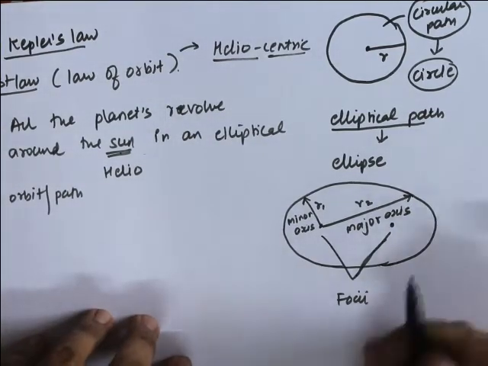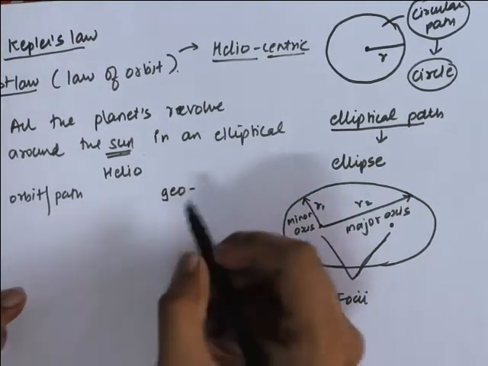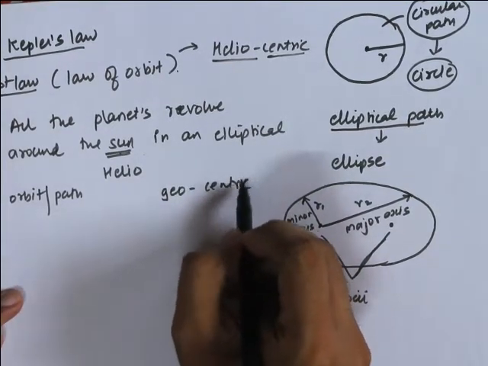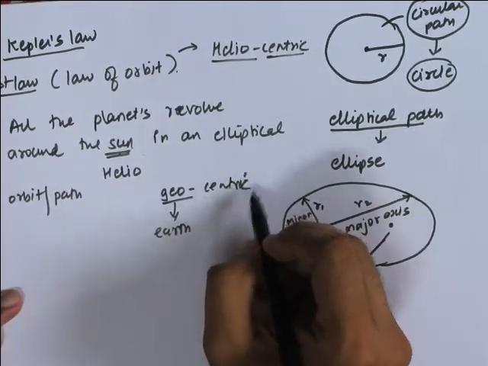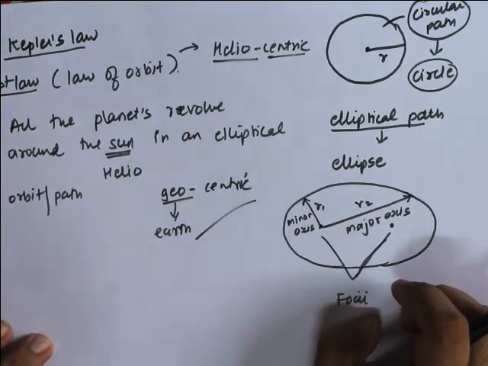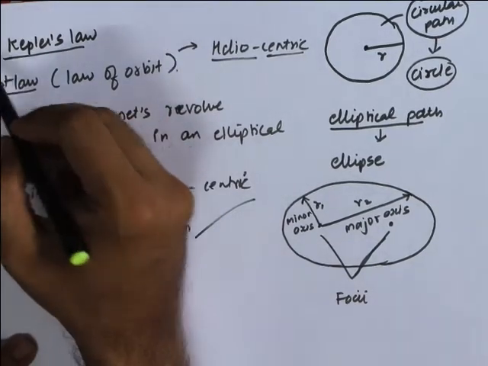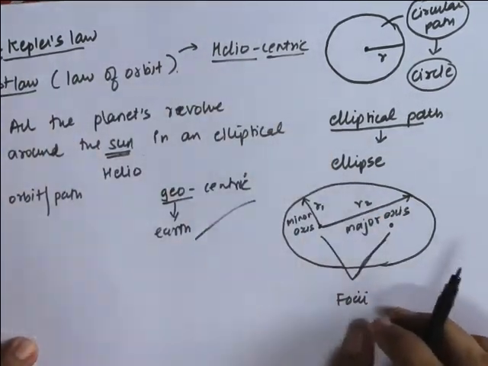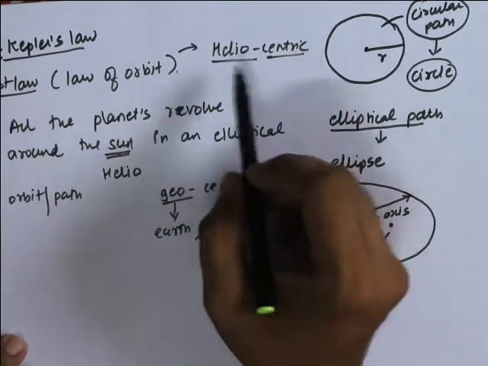At that point of time, the king and the church proposed the geocentric theory. Geo means what? Earth. So the church and the king said that the earth is at the center and all the planets, even the sun, revolve around the earth. But Kepler made experiments and calculations, and based on those he proposed the heliocentric theory.